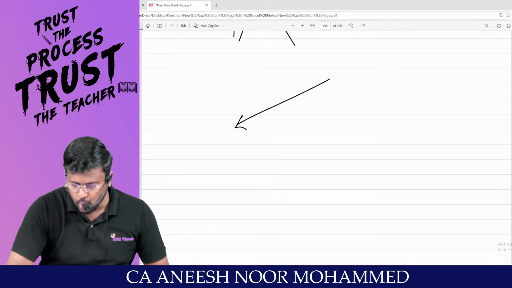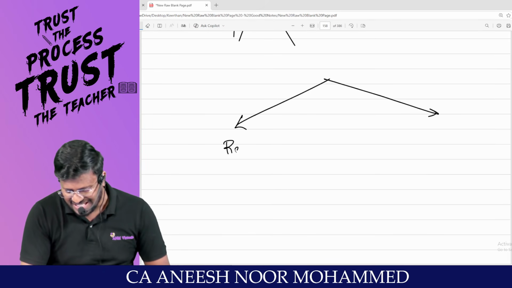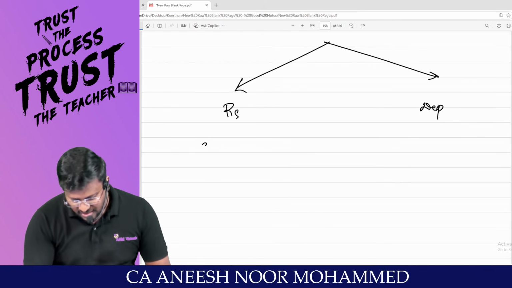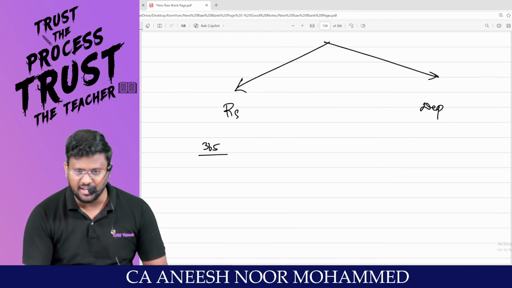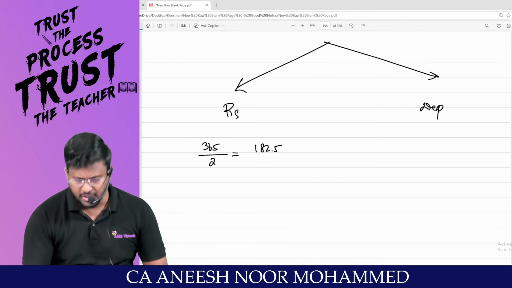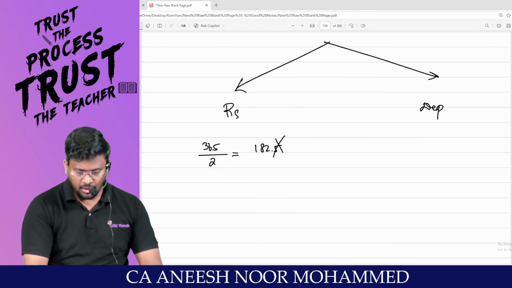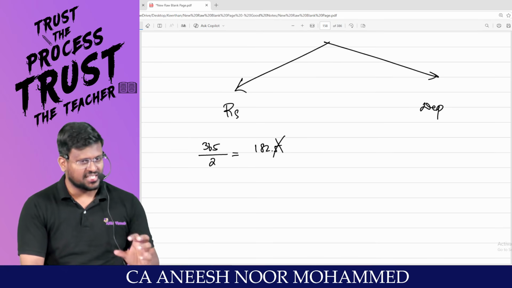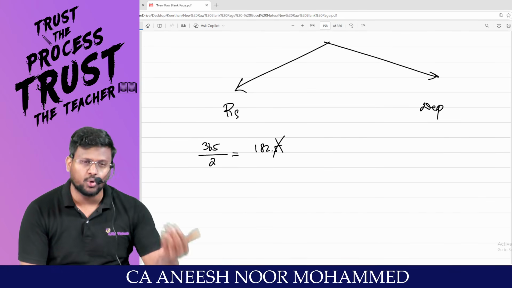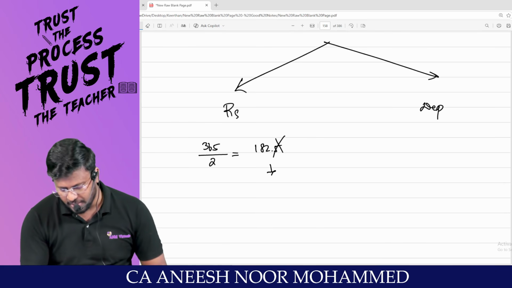You are having two concepts. One is residential status and the other is depreciation. Am I right, sir? Sir, 365 days are there in a year, divided by 2 comes to 182.5. This 0.5 we put in the dustbin. My dear lovable students, if an assessee is there in a previous year for 182 days or more, that person will be treated as a resident.